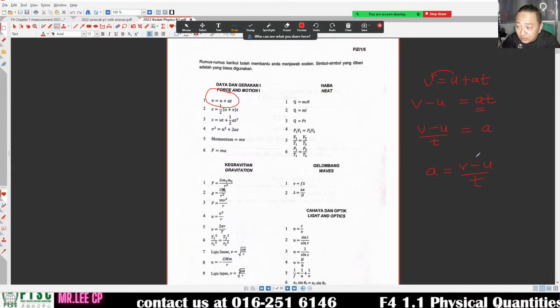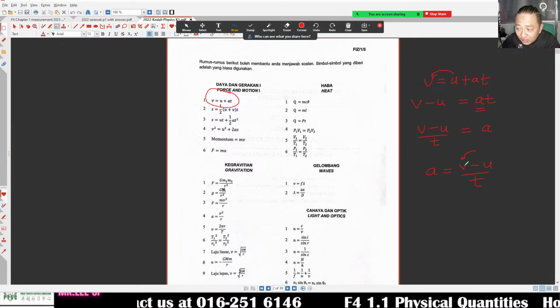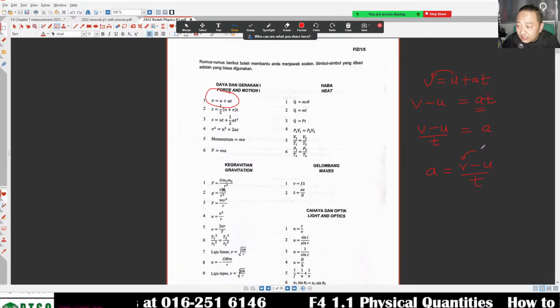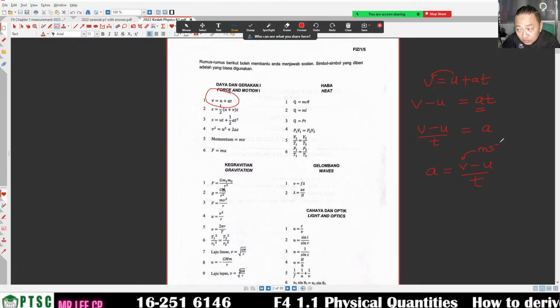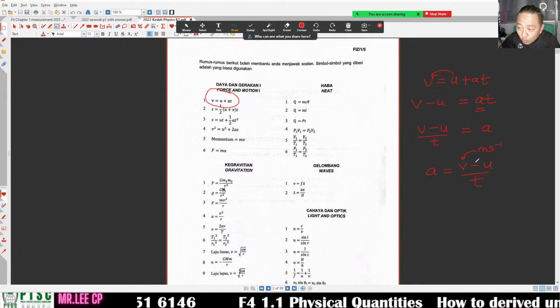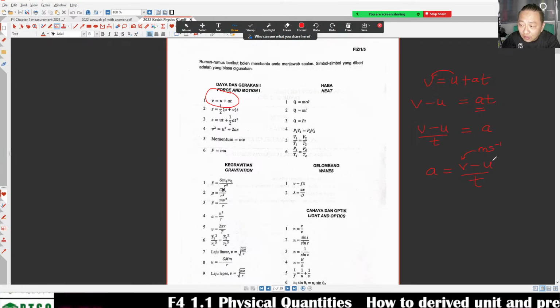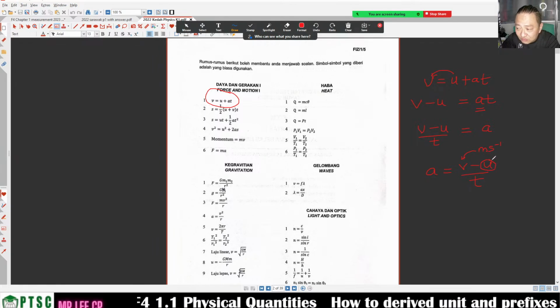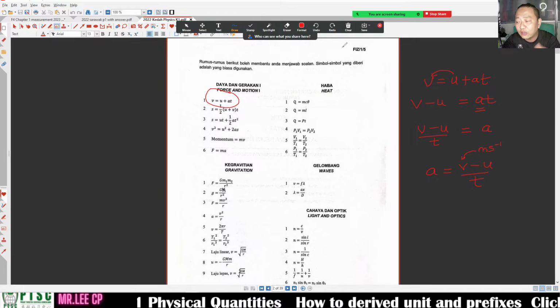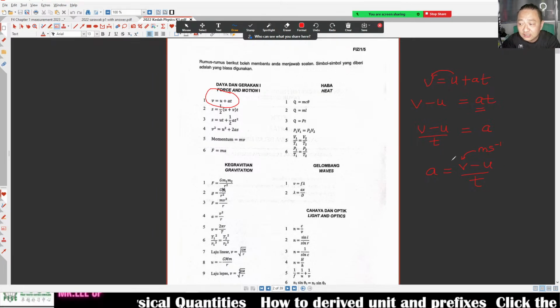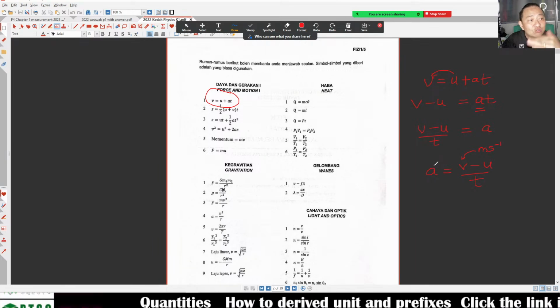How do we get it? We have done it just now. Velocity, the unit will be ms minus 1. Now this one, when you see the plus and minus, the unit must be the same. Now of course you ask me, Cikgu, what is U? U, we are going to call it initial velocity. What is V? V is final velocity.